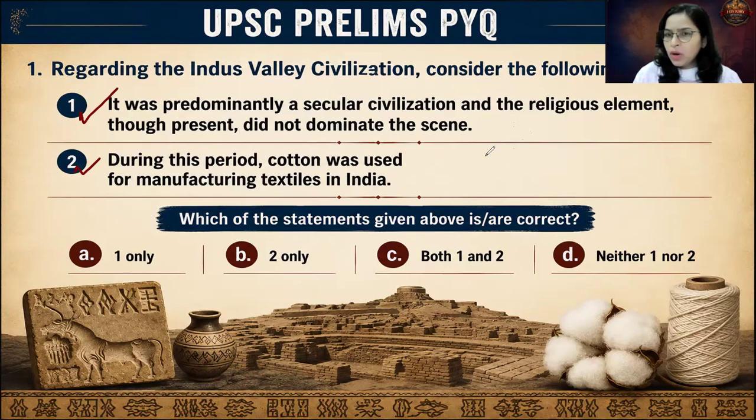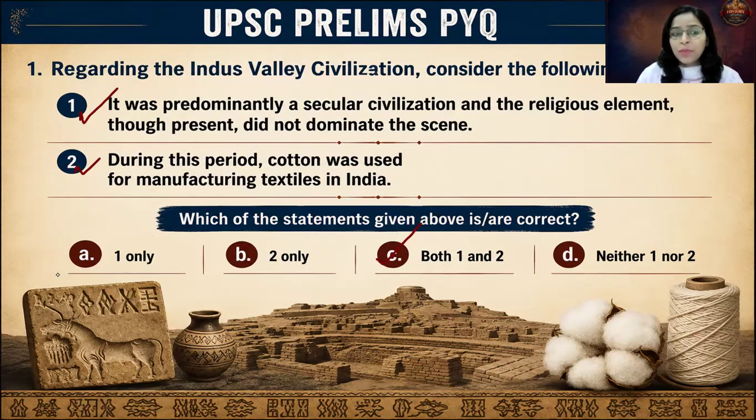If you remember, the statue of the bearded man depicts a shawl, and on that shawl the trefoil pattern is there. Even that is a depiction that man used cloth during that time and cotton was used for manufacturing textiles in India. So both the statements are absolutely correct. The answer is C, 1 and 2 only.